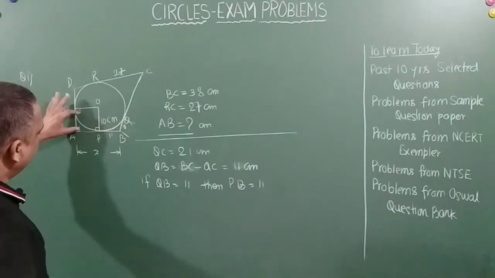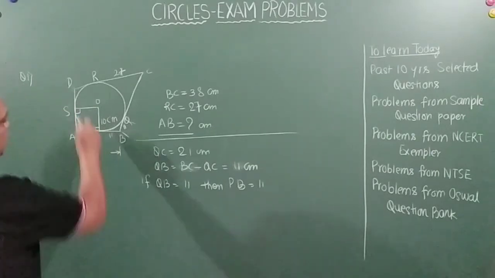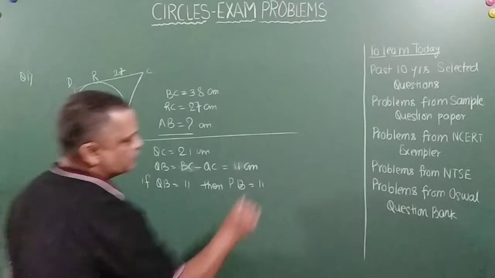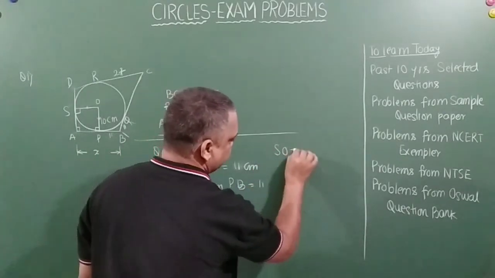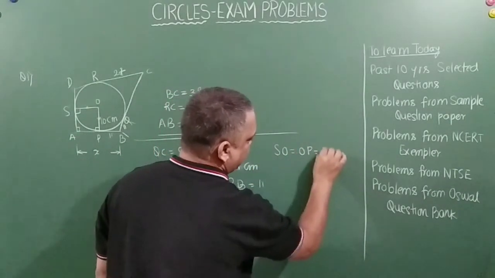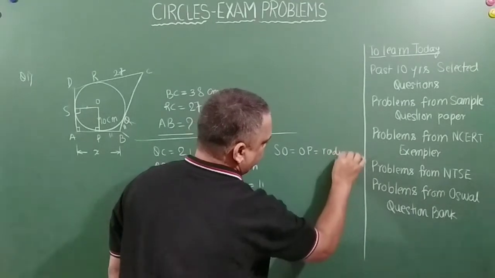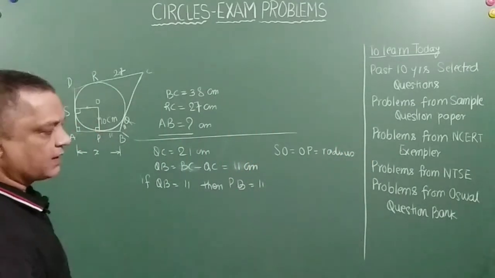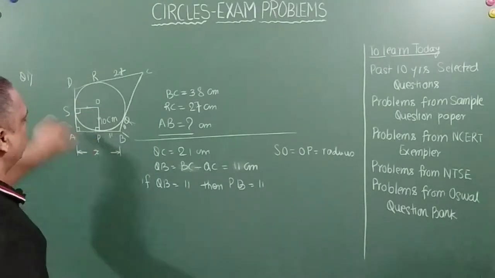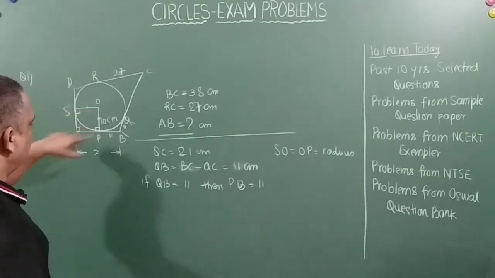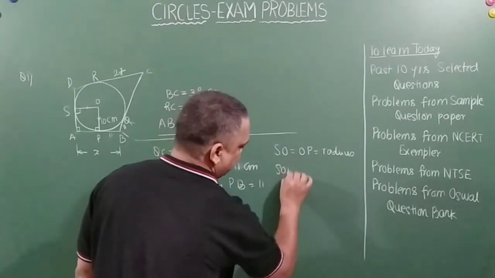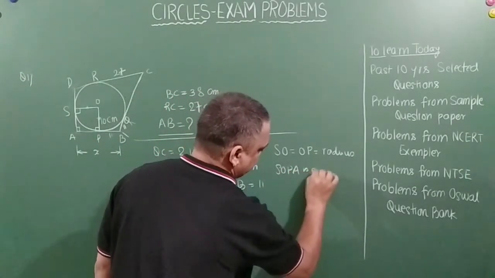So since three angles are 90 degrees and two sides are equal, that is SO is equal to OP. Why is SO equal to OP? Both are radii. So when two sides are equal and three angles are 90 degrees, then we can say this is a square. So SOPA is a square, correct?